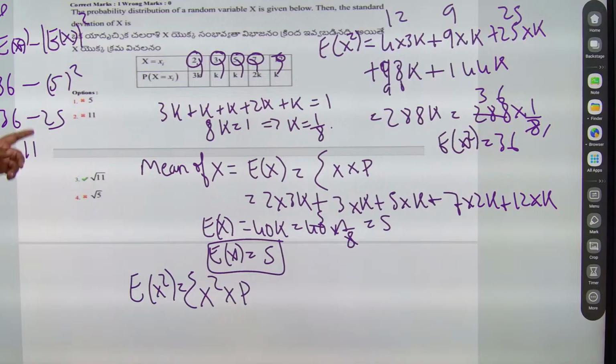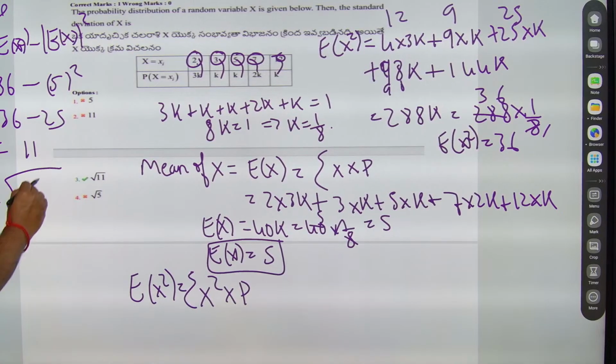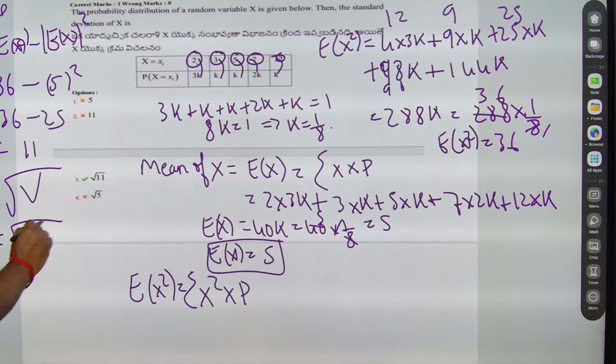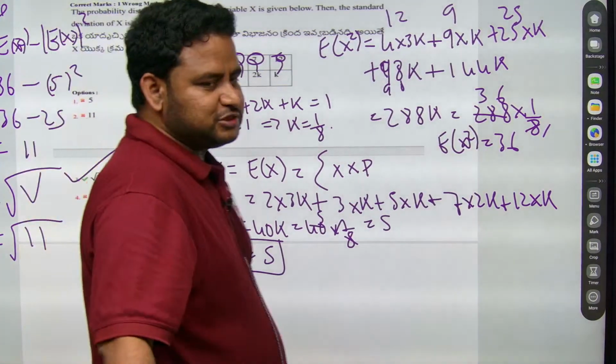So what are they asking? They are asking for the probability distribution. Then they are asking for the standard deviation, that I can write as SD. SD is equal to the square root of V. So V is nothing but 11. So the answer is square root of 11, which is option 3. Option 3 is the right answer.